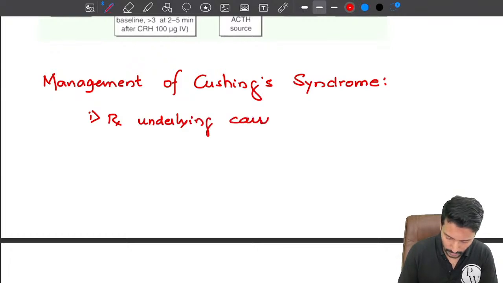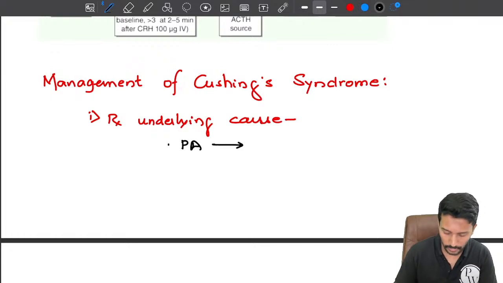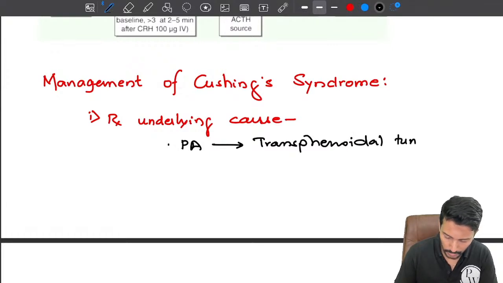Now in terms of underlying cause, what are the possible causes? If there is a pituitary adenoma, then we have to treat it with transsphenoidal pituitary adenoma or tumor resection.